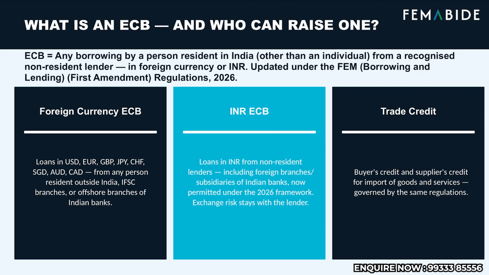ECB, external commercial borrowing, is any borrowing by a person resident in India other than an individual from a recognized non-resident lender in foreign currency or in Indian rupees, updated under the 2026 regulations. There are three types: foreign currency ECB, loans in USD, Euro, GBP, JPY, CHF, SGD, AUD or CAD from any person resident outside India, IFSC branches or offshore branches of Indian banks.